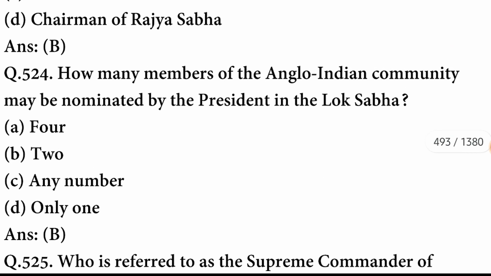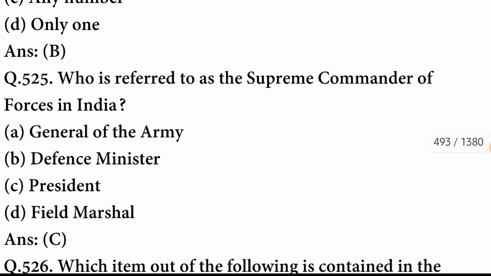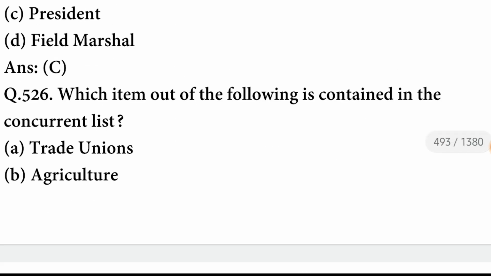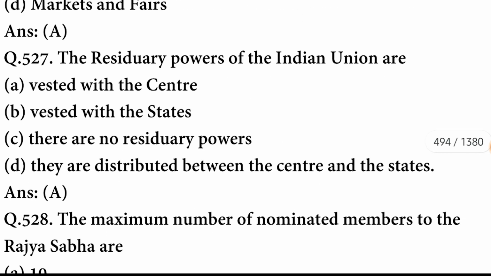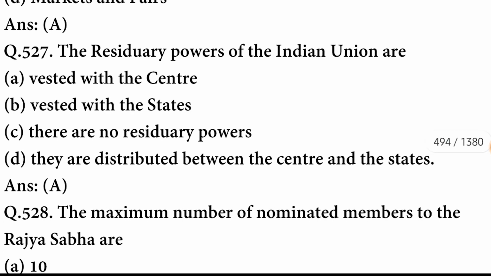B option is correct. How many members of the Anglo-Indian community may be nominated by the President of India? These are 2 members. Who is referred to as the supreme commander of the forces in India? It is the President. Which item out of the following is contained in the concurrent list? The item is trade unions. A option is correct. The residuary powers of the Indian Union are vested with the center.